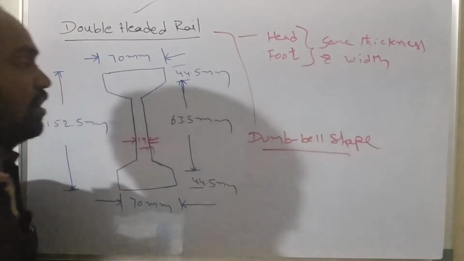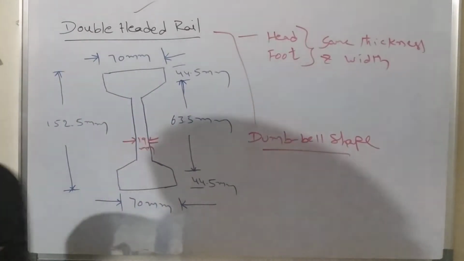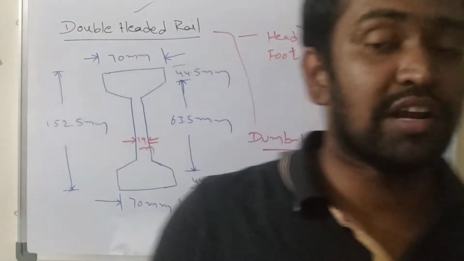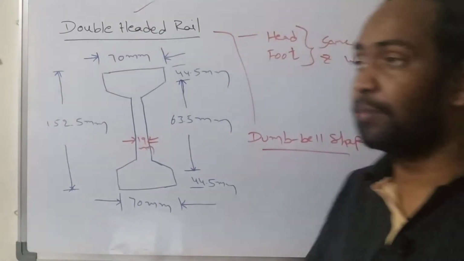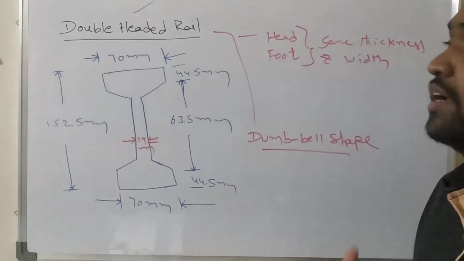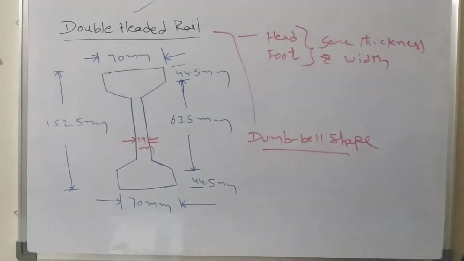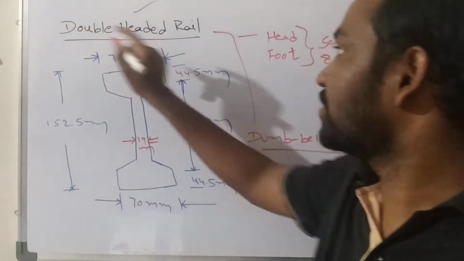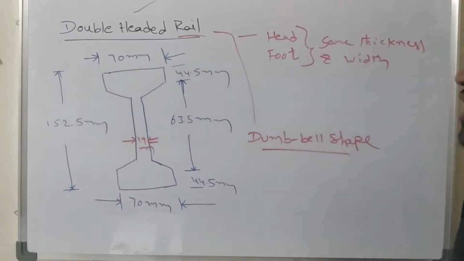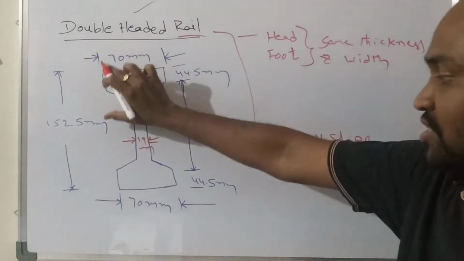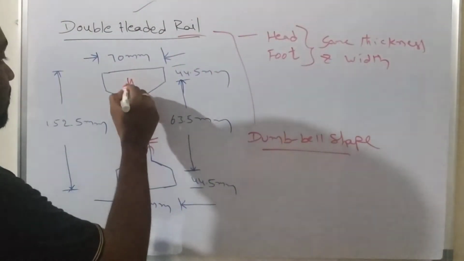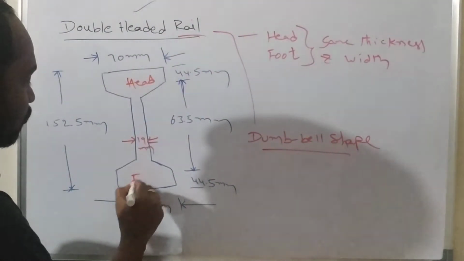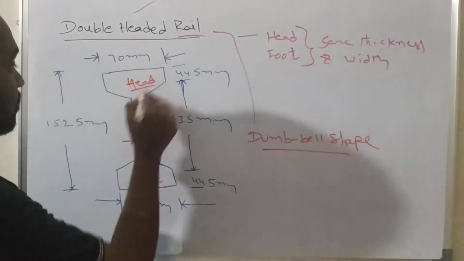Dumbbell shape. And if you take the rail section, what is the main role of the rail section in a railway track? The main role of the rail section in a railway track is to bear the entire moving load and the entire vibrations of the train. Understand or not? So that is the main role of the rail. But in the case of the double-headed rail, the dimensions of head and foot are both the same. You can see this is the head, this is the foot. The dimensions of both head and foot are the same.